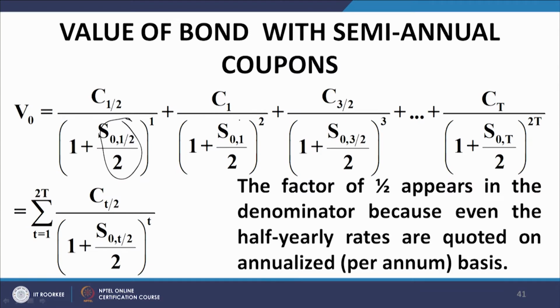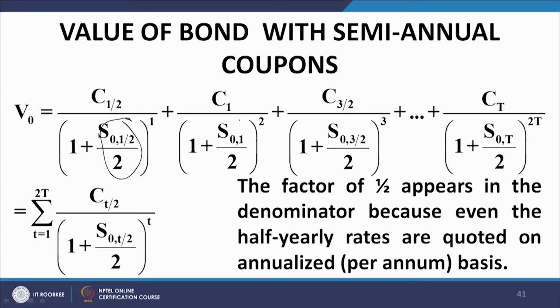Discounting periods will be doubled, the coupon rate will be halved and then applied on the face value to get the interest payment at the end of every 6 months, and the most complex thing is the discount rate. And although the discount rate pertains to 6 monthly intervals, it is expressed on an annual basis, and as a result of which it needs to be halved as well. This is the formal expression.